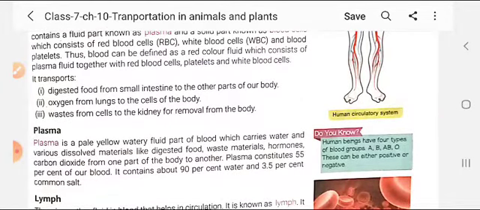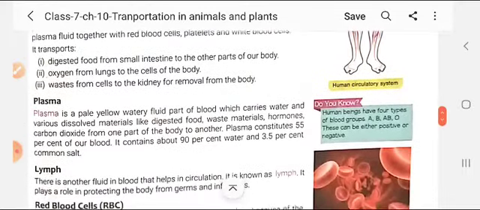Now, student, when the blood passes through these blood vessels, what does it carry? So, student, it transports digested food. It absorbs the digested food from the small intestine and carries it to distribute to all other parts of the body. Next, oxygen from the lungs is collected by the blood with the help of hemoglobin, which absorbs the oxygen from the lungs, and distributes it to all the cells of the body.